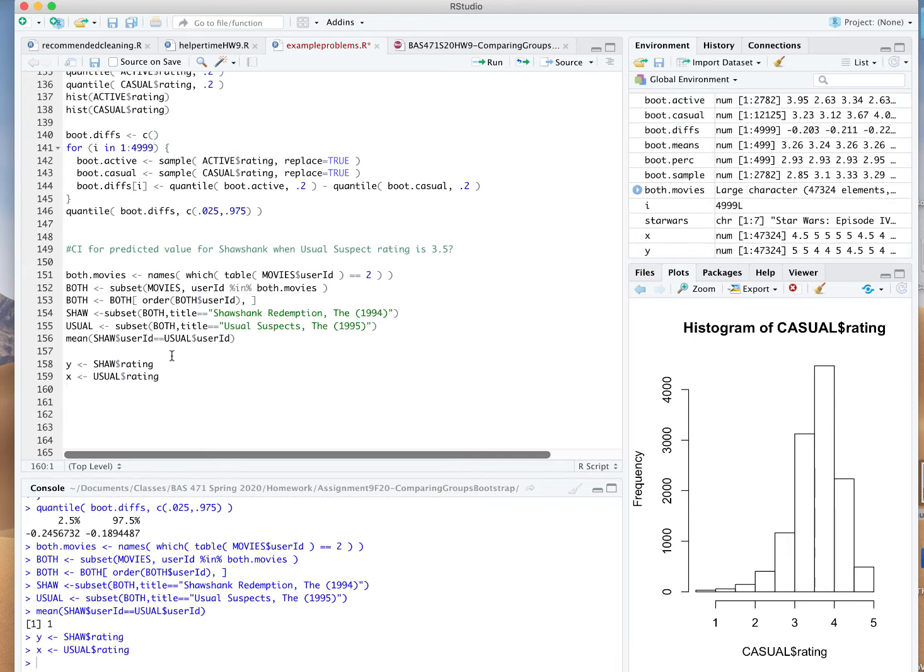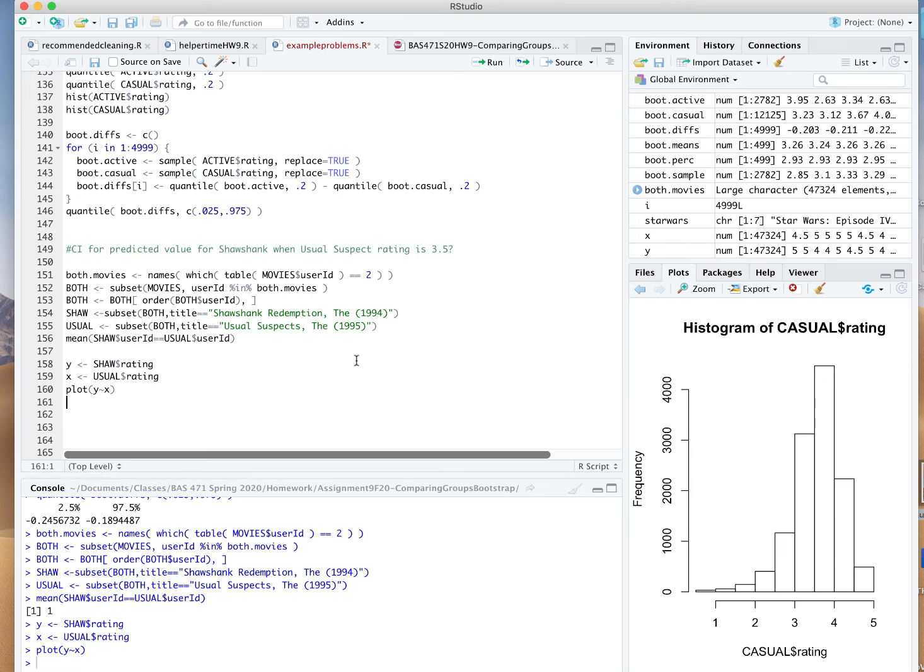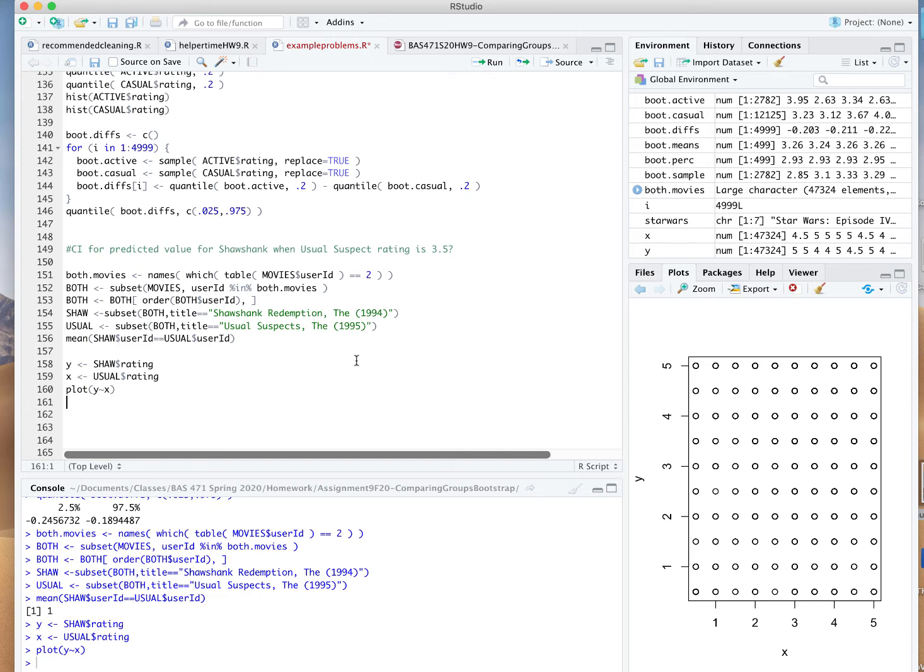If I define y and x, I can plot y twiddle x to get a plot of what this relationship looks like. Not a very interesting plot because we see that every combination of ratings from 0.5 stars to 5 stars is found somewhere, at least in the data set. Here's a really cool command, smoothScatter.